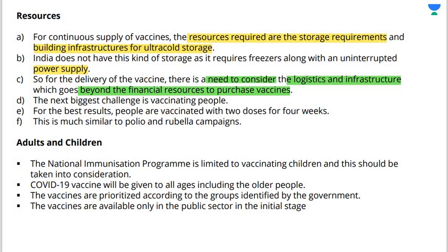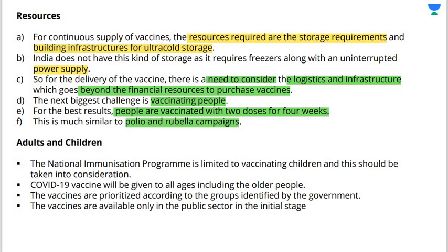Now the next challenge is vaccinating people. There are crores of people in India. We have to categorize them. Then we have to make sure that the vaccination reaches each and every person free of cost. So for the best results, people are vaccinated with 2 doses of 4 weeks. So this is much similar to polio and rubella campaigns. Now we have to make sure that for every dose they are visiting the camps and the hospitals regularly.